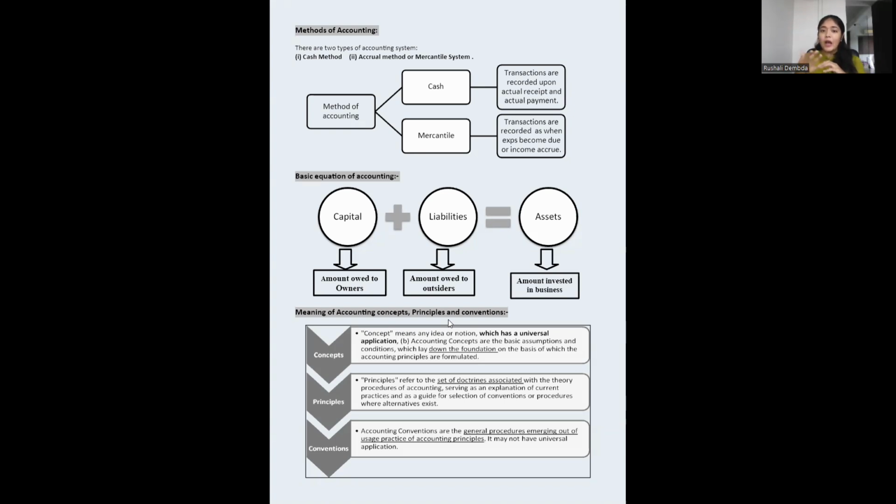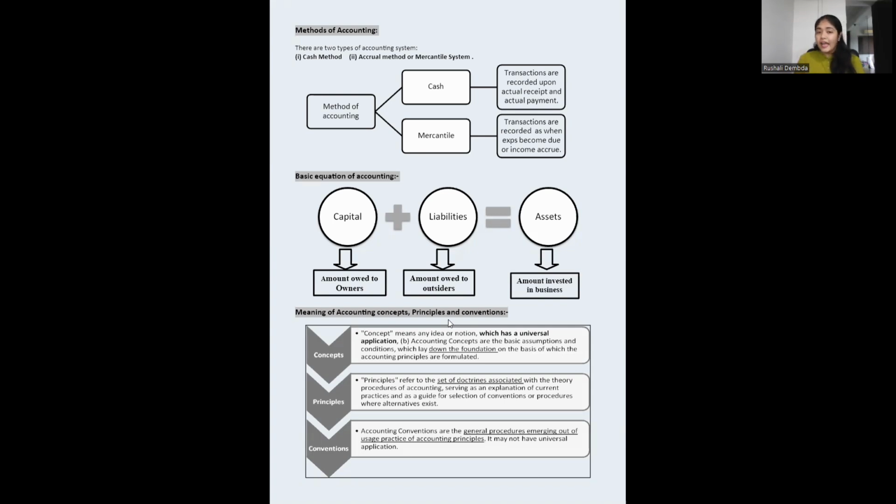Okay. Now, in cash transactions, transactions are recorded on actual receipt and actual payment basis. When we actually pay the amount, that time we record the transaction. When we actually get the money, like when the cash is received in our hand, we record it. When it is received in the bank, we record it. When we make the payment, when the cash goes out of my hand, I record it. That is a cash method. When my amount is debited from the account, that is when we record it in a cash method.